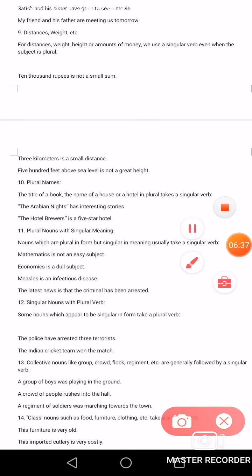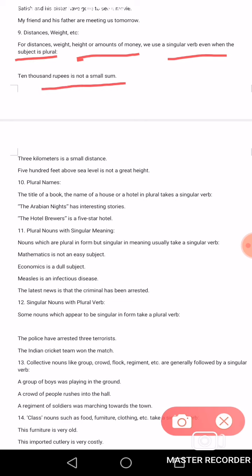Now come to the next point, that is distances, weight, etc. For distances, weight, height or amounts of money, we use a singular verb even when the subject is plural. For example, 10,000 rupees is not a small sum. 3 kilometers is a small distance. 500 feet above sea level is not a great height.